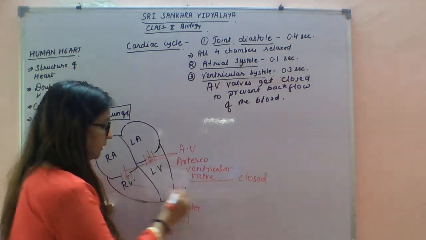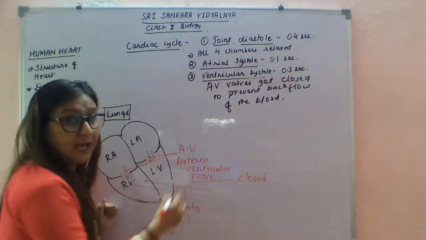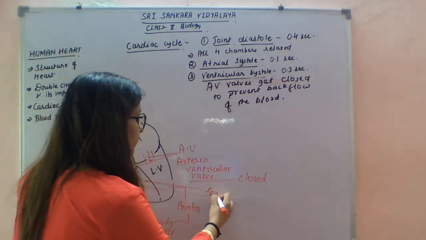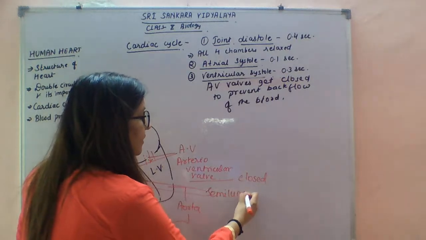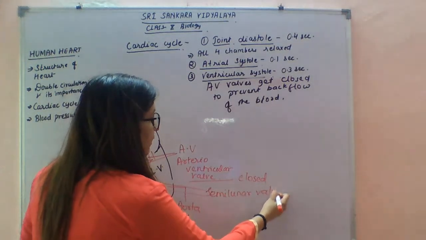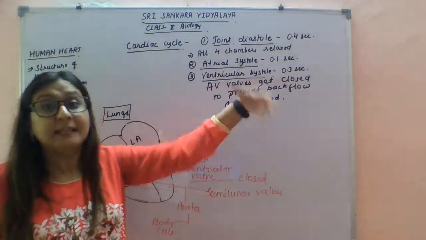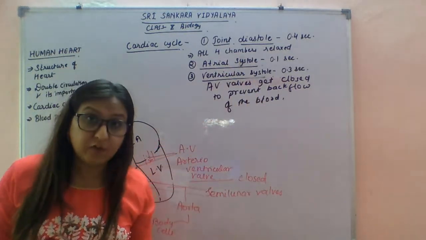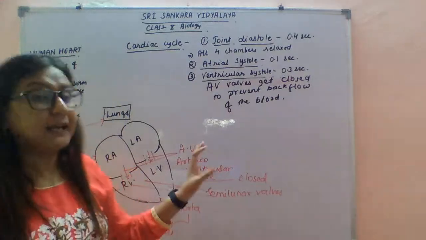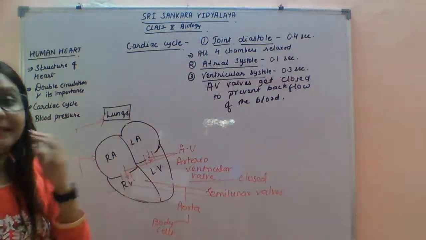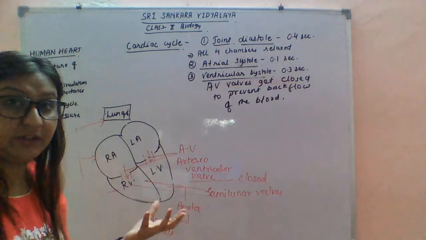So the left ventricle and the right ventricle have semilunar valves, and these now get closed to prevent backflow of the blood, so that the blood can easily be supplied in the joint diastole, that is, the relaxed phase.